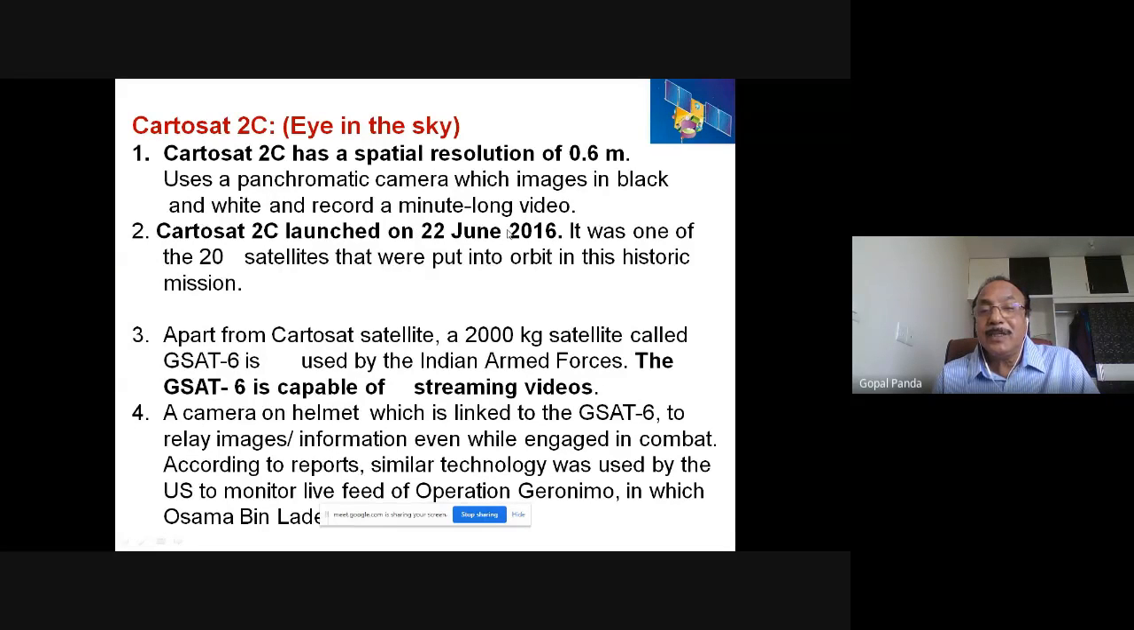Cartosat 2C was launched on 22nd June 2016. It was one of the 20 satellites that were put into orbit in this historic mission. When 20 satellites were put into orbit, this satellite was launched.